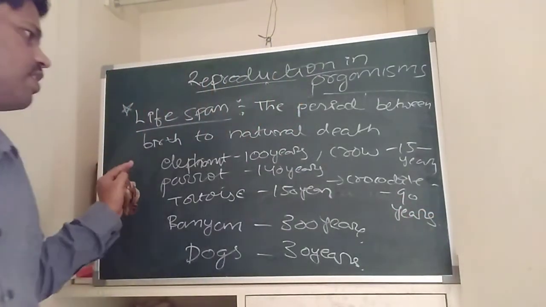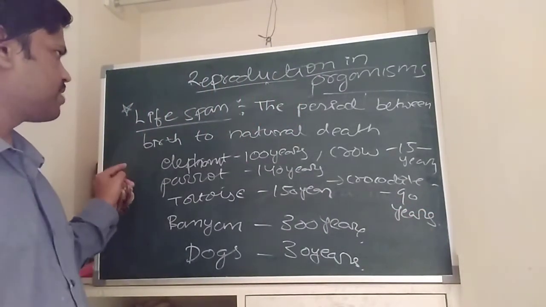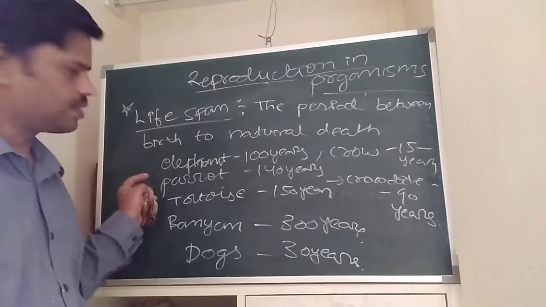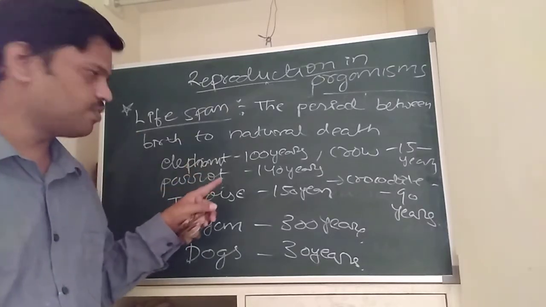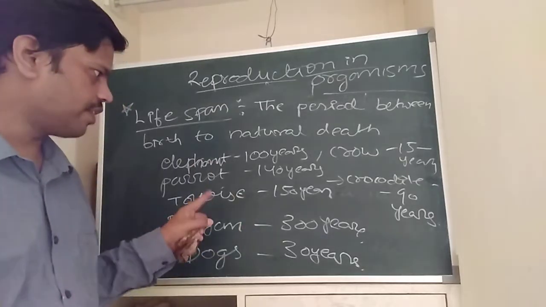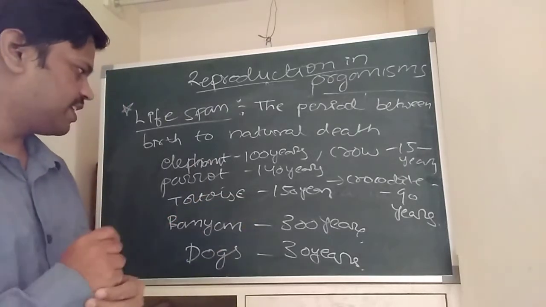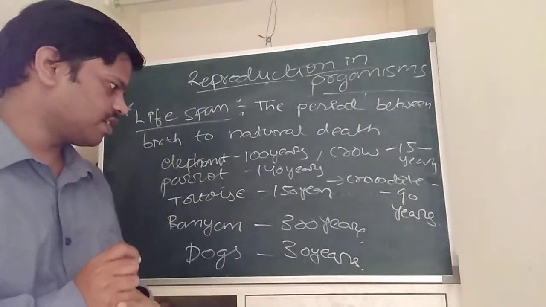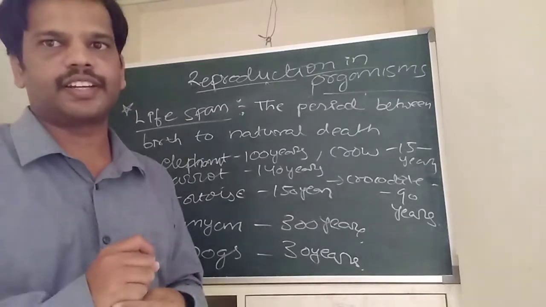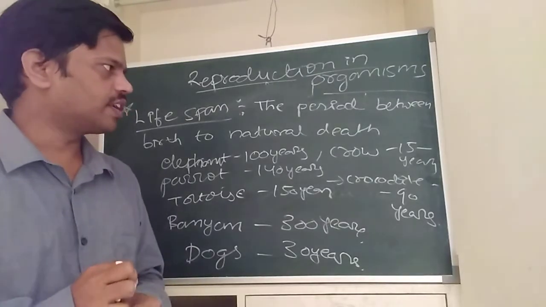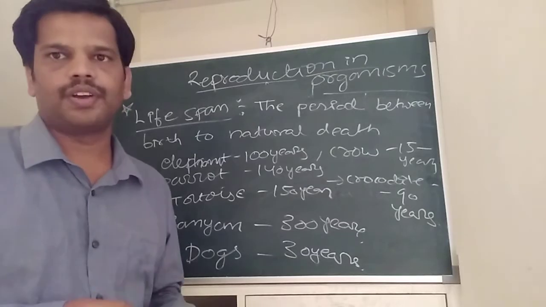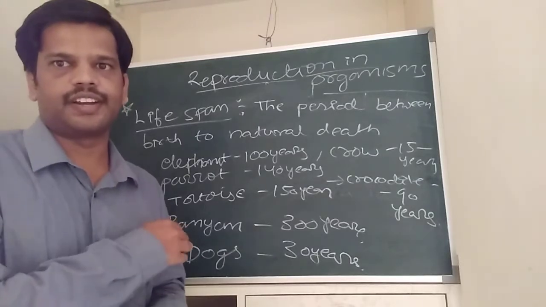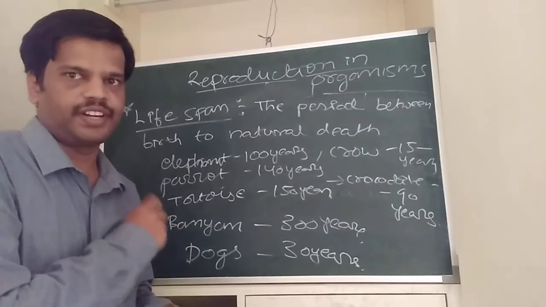Okay, these are the different lifespans of different animals. For example, if you see, elephant lives around 100 years, parrot lives around 140 years, tortoise lives around 150 years, banyan tree up to 300 years. Dog has only 30 years of lifespan. Okay, the crow has 15 years, the crocodile up to 90 years. These are the different lifespans of different animals.